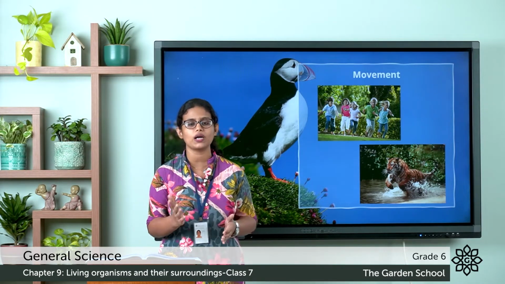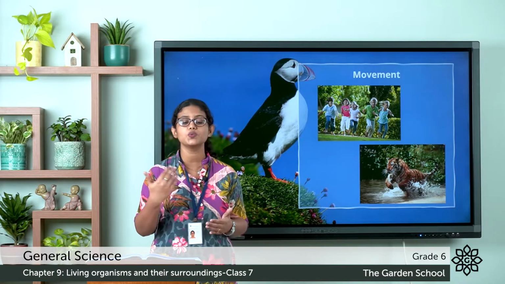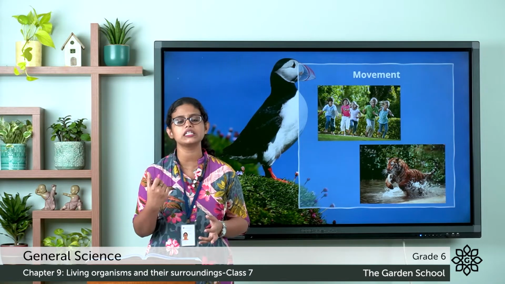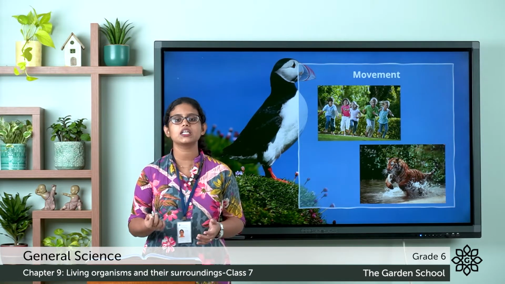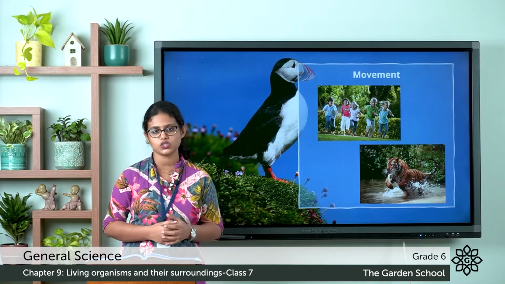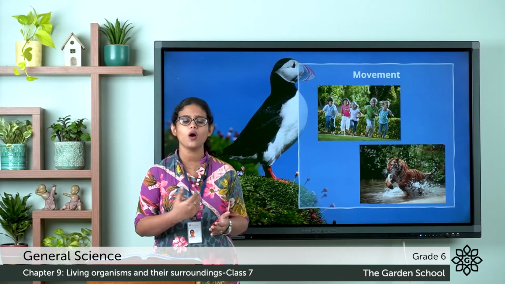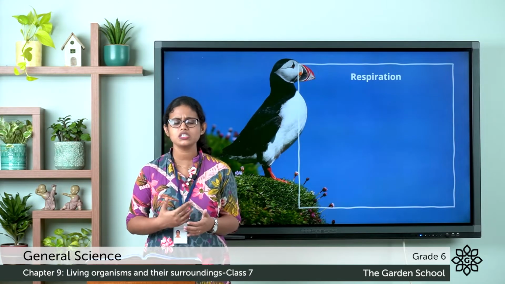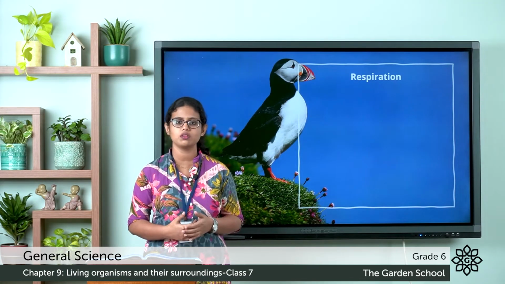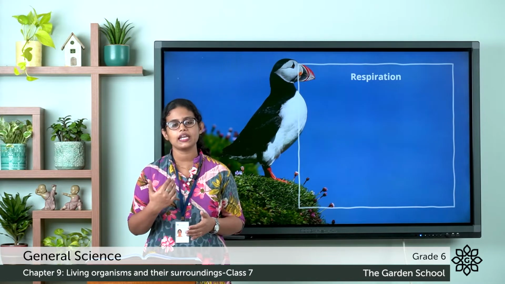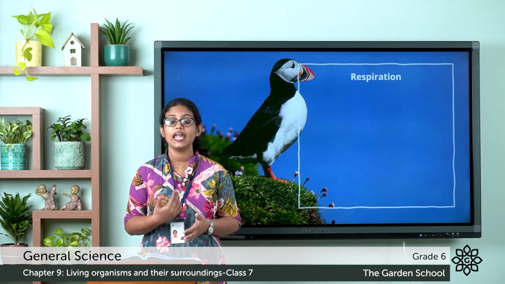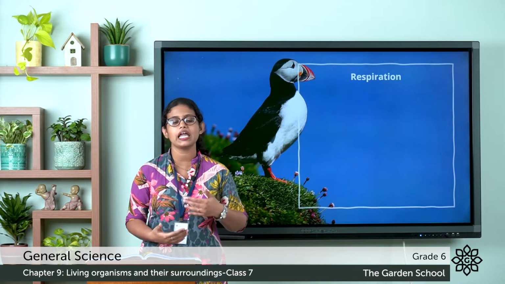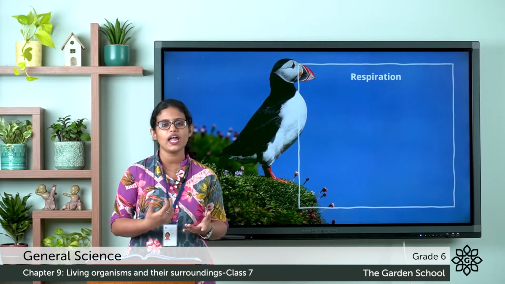They do not move from one place to another, but they move towards light. Plants move towards light. Even there are plants like the touch me not plant. So it closes its leaves when touched. So plants also move. The next is respiration. So what is respiration? Respiration means inhaling and exhaling of air in order to exchange oxygen for carbon dioxide. So it is inhaling and exhaling of air.